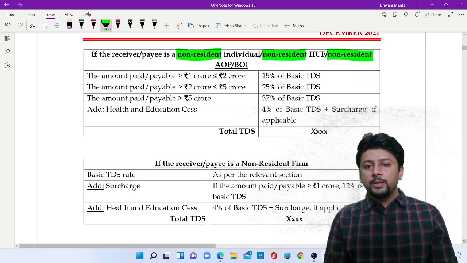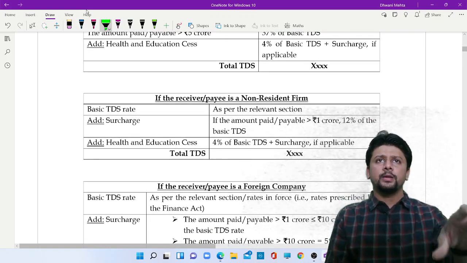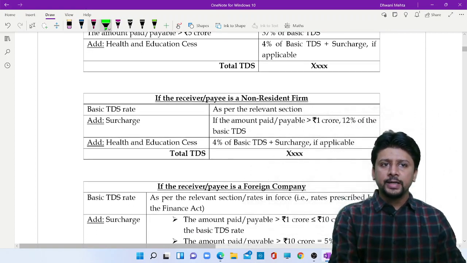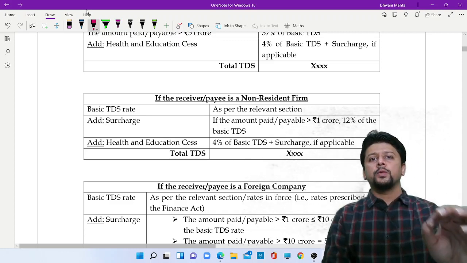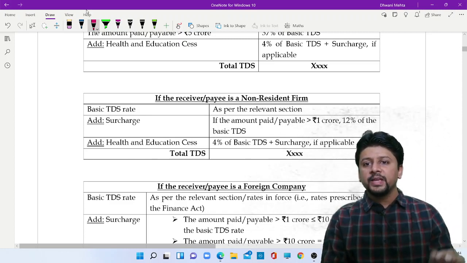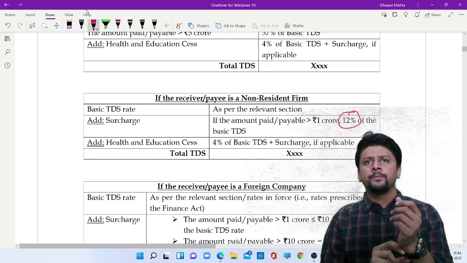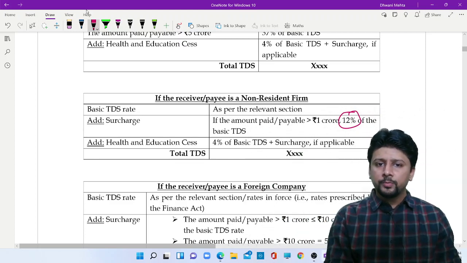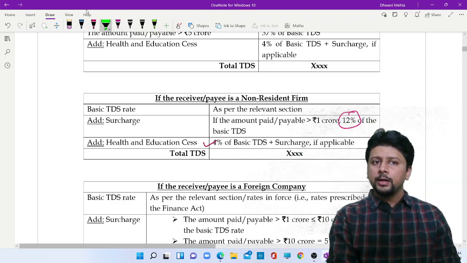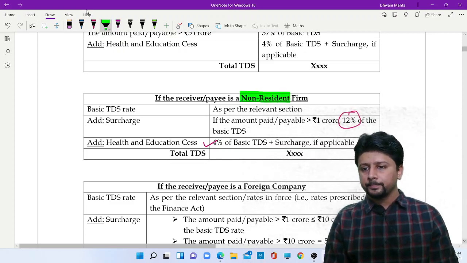If you are making a payment to a non-resident firm, whatever is the TDS rate applicable as per the section, you will definitely deduct that. Surcharge will apply if the amount that you are paying to that firm exceeds 1 crore. The rate is 12%, the same rate of surcharge that is applicable when the firm pays tax itself. 4% health education cess will apply. Again, the thing to observe is that the firm must be a non-resident.